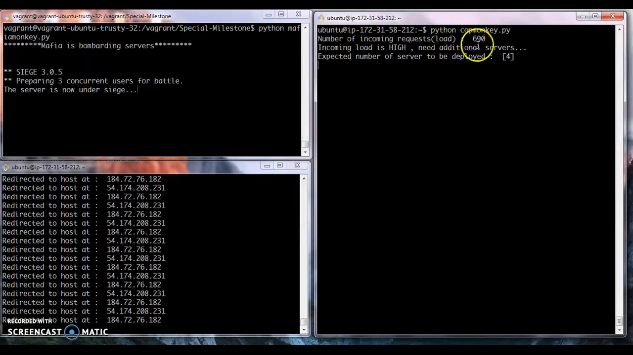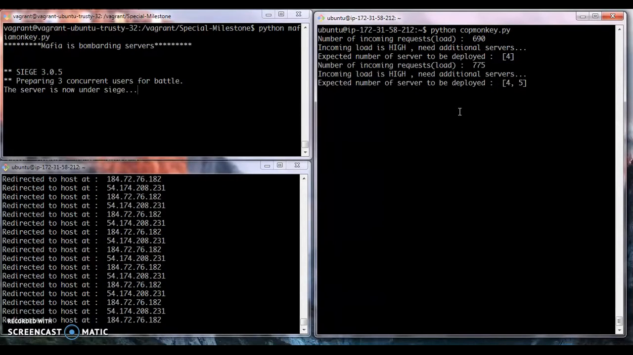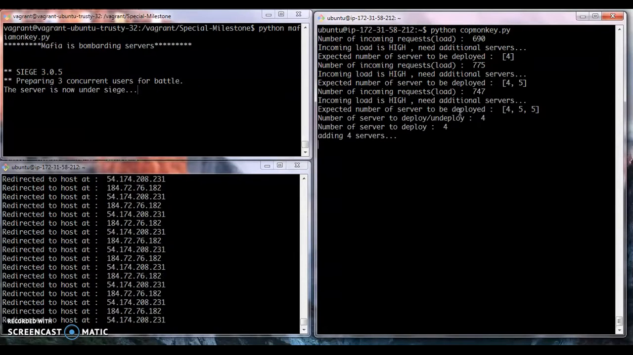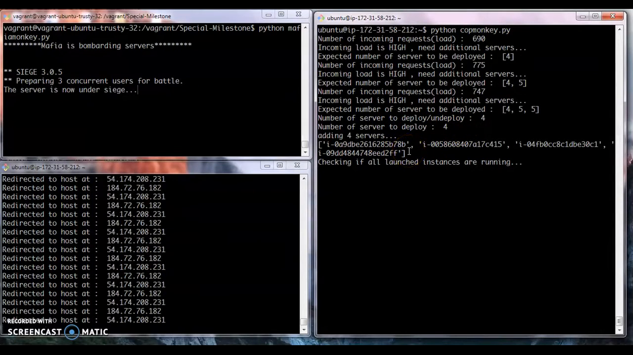As you can see, currently 619 requests are coming in every 10 seconds and the Cop Monkey will need 4 more servers. But it will track the same thing for 3 continuous windows, and if it sees that it requires more servers for 30 seconds, only then is it going to deploy. So for 30 seconds it checks that it requires 4, 5 and 5 servers. It takes the average and we need just 4 servers now. So it starts deploying 4 new servers.